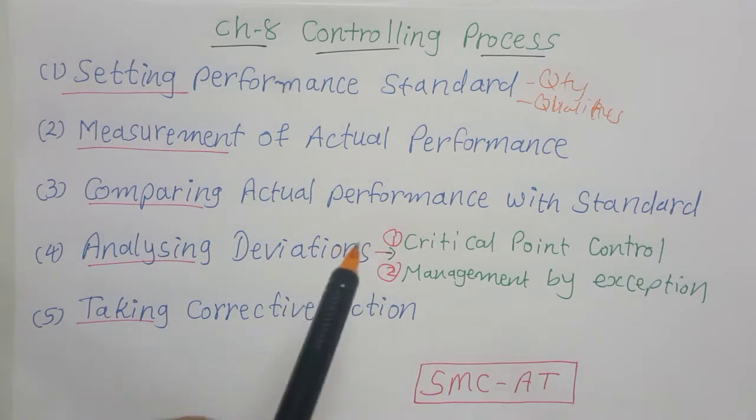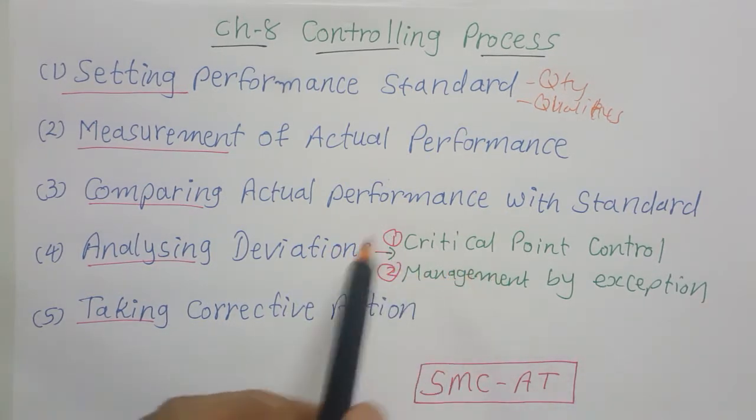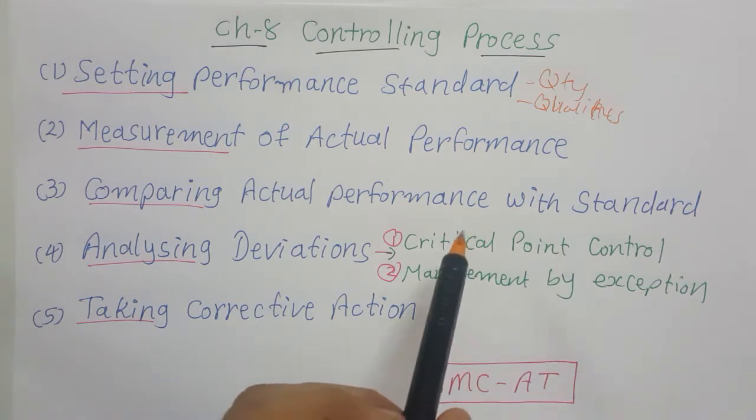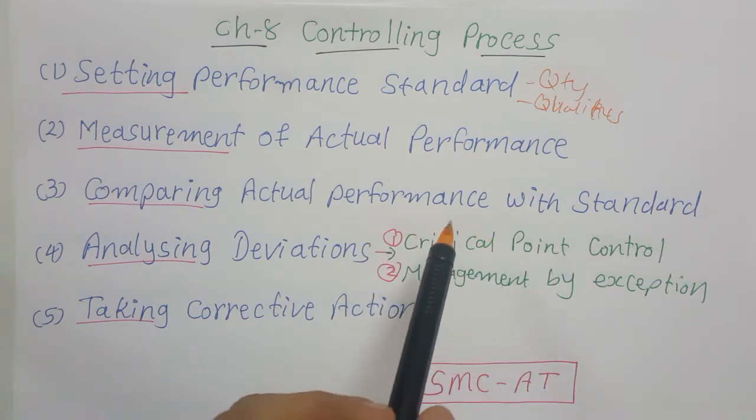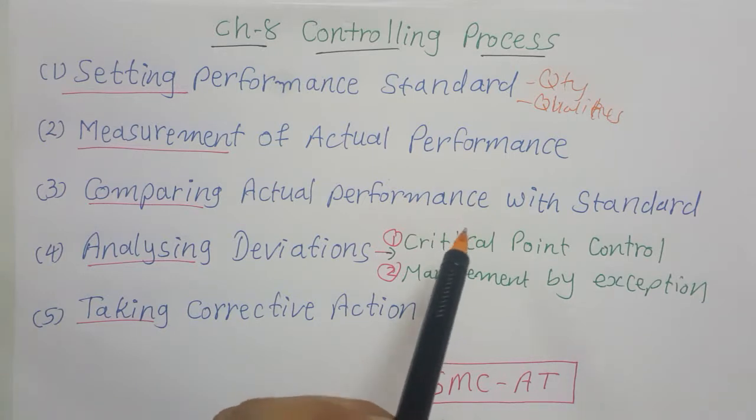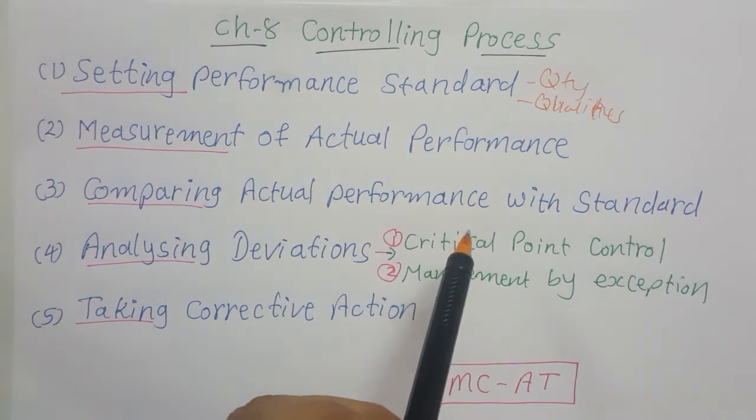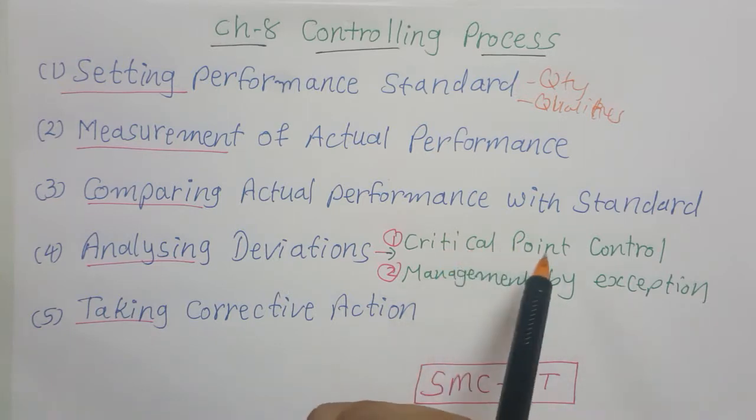or easy to keep a check on each and every activity in the organization. It is not possible. So what they do is they focus on some areas, which is called critical point control.